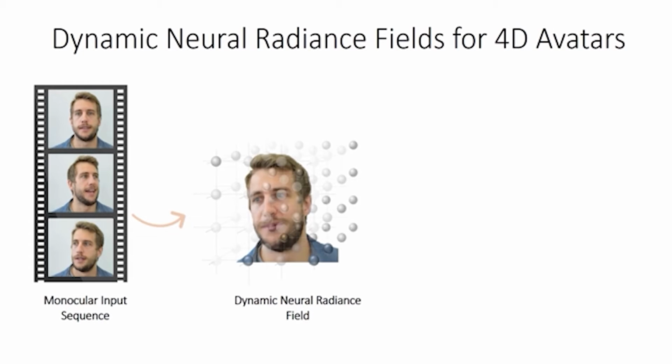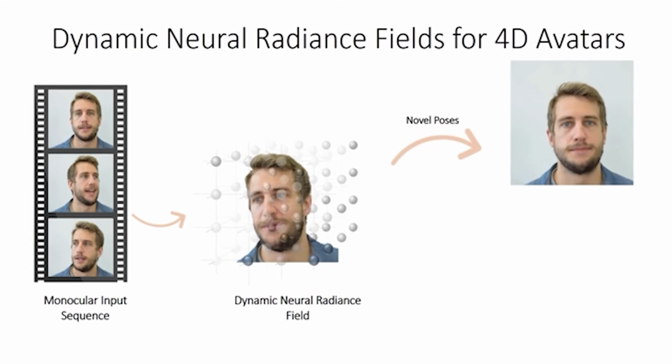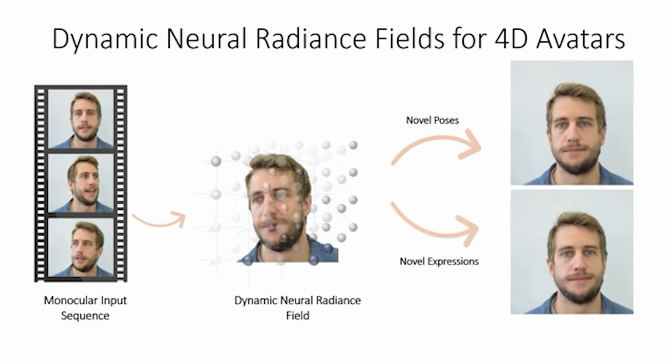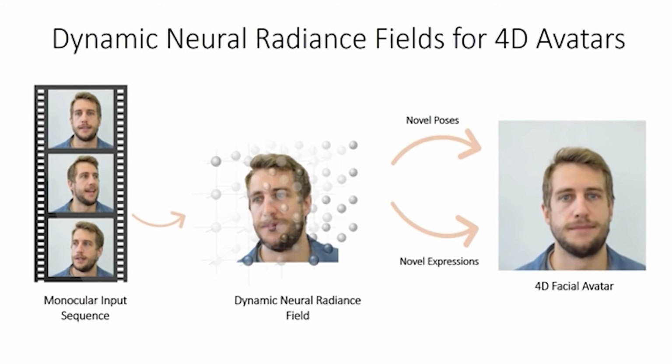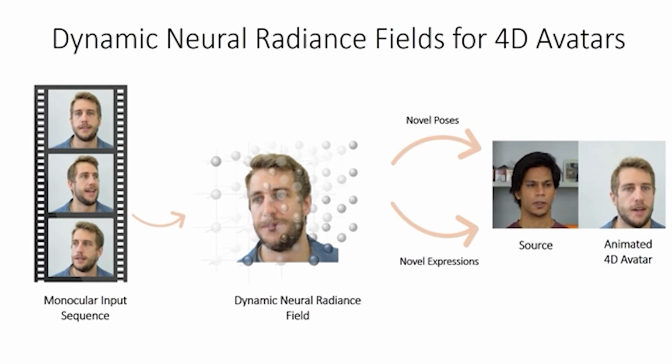Specifically, we propose a hybrid between a scene representation network and a low-dimensional morphable face model, which gives us explicit control over pose and expressions. This also allows us to transfer the expression and pose of a different person to the 4D facial avatar.